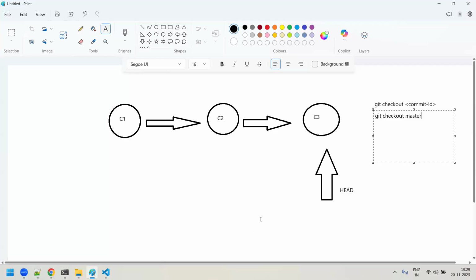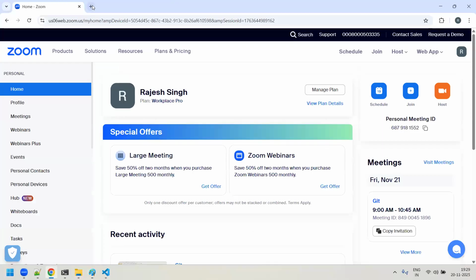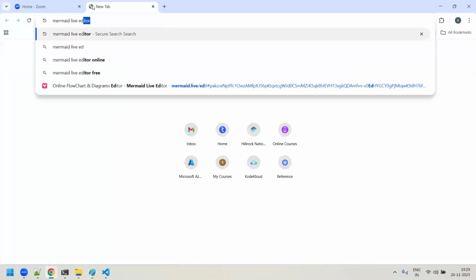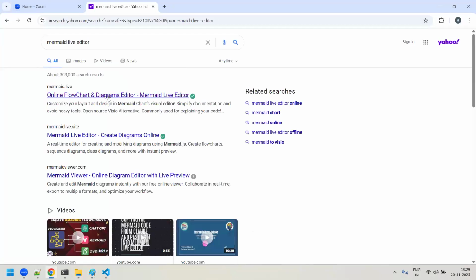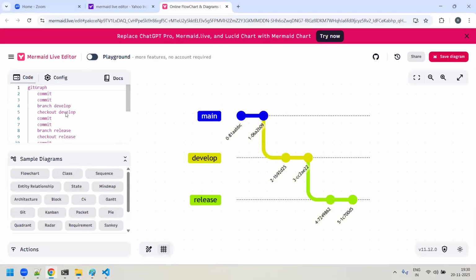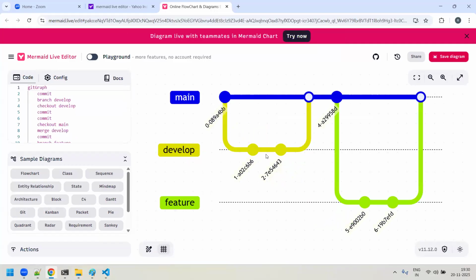Right? So that's what I said yesterday. Whenever you are working with Git, you should always keep this kind of graphical representation in your mind, because it will help you understand better when you're trying to learn Git. That is one thing. And also I showed you the Mermaid live editor, if you remember I told you yesterday. It's a live editor. If you go to the first link and then go to Git, you could see this kind of graphical representation, and it is good that you practice it.